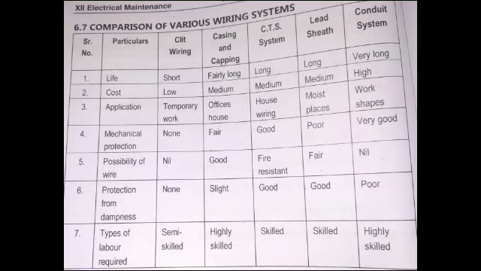What are the points that we have to understand before selecting a wiring system? First one is safety. In workshops, laboratories, factories, etc., wiring must be completely protected from mechanical damage and also isolated from the operators. Hence, conduit wiring is preferred.